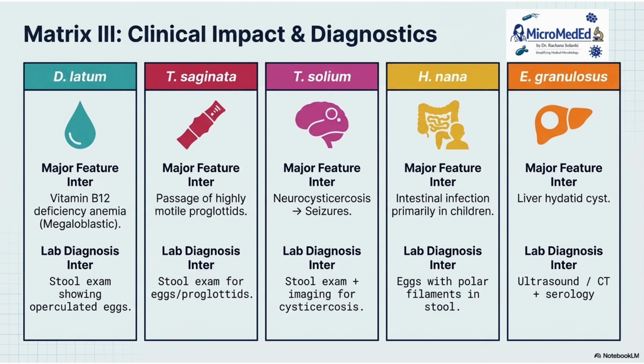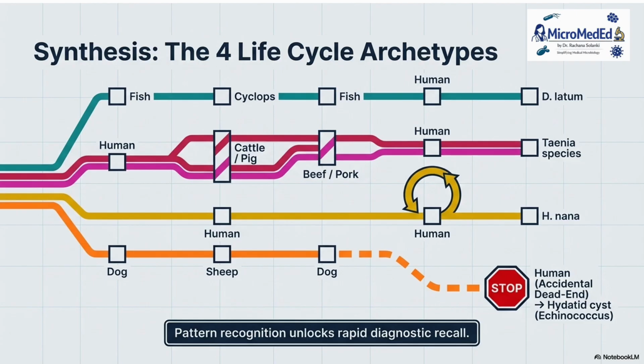Laboratory diagnosis is stool examination and imaging for cysticercosis. H. nana is basically an intestinal infection, primarily in children, and you can detect eggs with polar filaments in the stool. Echinococcus granulosus causes hydatid cyst, so the diagnostic tests are ultrasound and CT as well as serology.